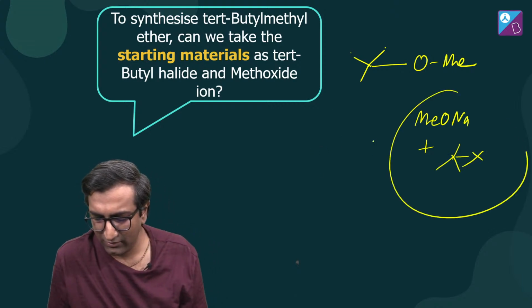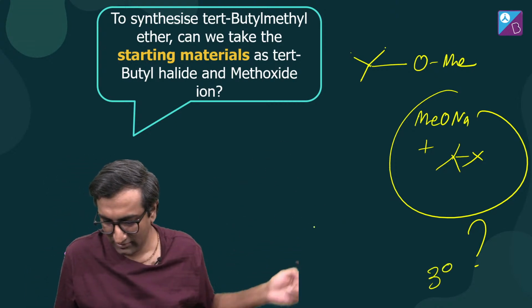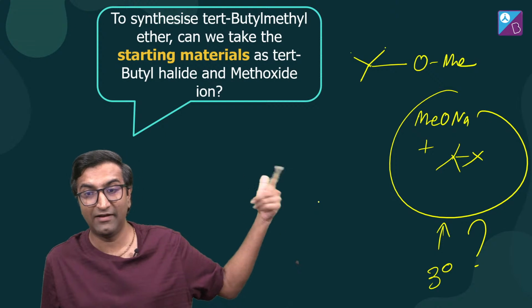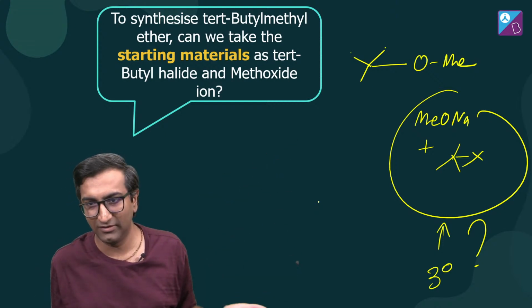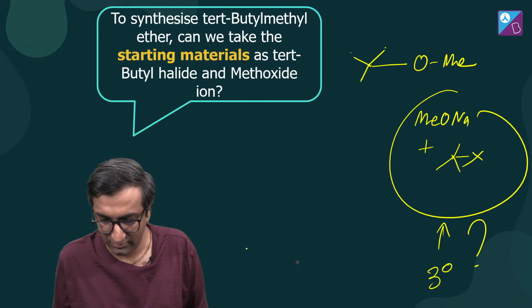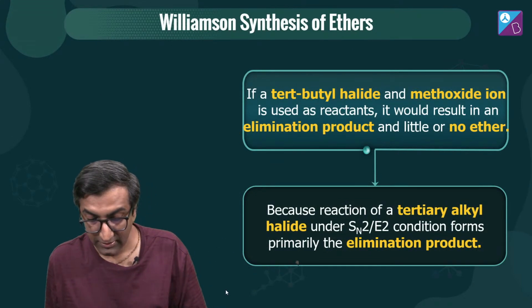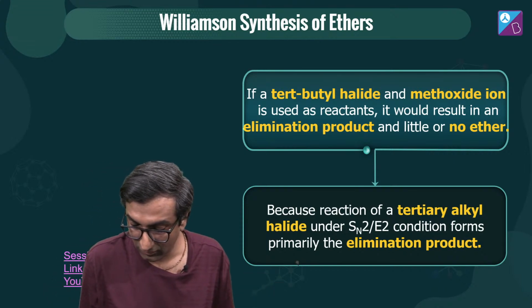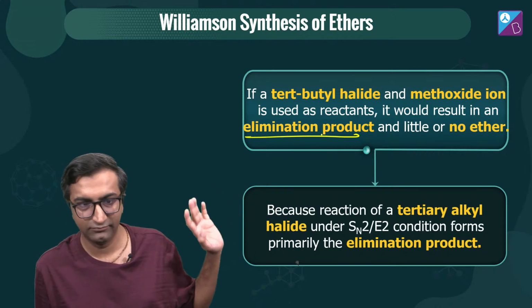Does that work? You already know the answer. It does not work. We have told you, boss. This is a tertiary substrate. Tertiary substrate does not prefer SN2 reaction. That will go by SN1 reaction. और अगर SN1 reaction होगा तो this is going to form an alcohol. It's not going to form an ether. है ना? That's not going to happen. And also it's got a strong base. So anyway, खैर. So tertiary butyl halide और methoxide ion अगर उसको reactants करो तो elimination हो जाएगा and ether नहीं बनेगा. ठीक है? That's clear.